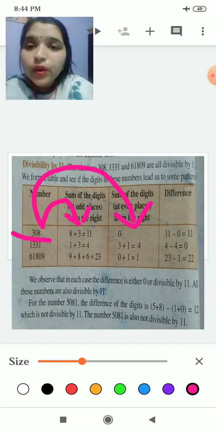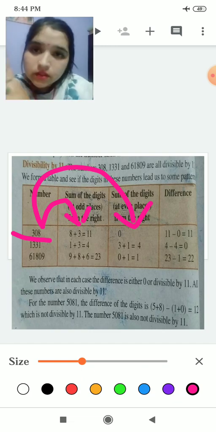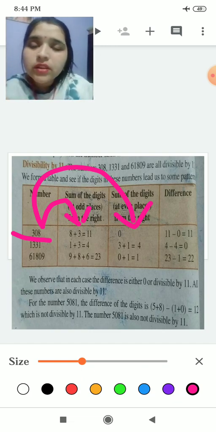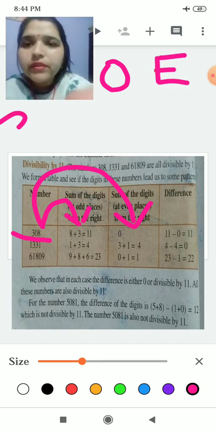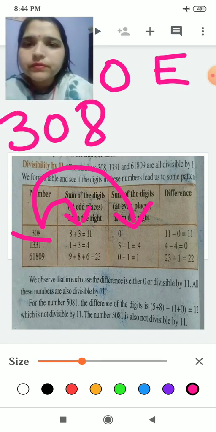See, the ones place will go in the odd place, and another number near the ones place, the tens place, will go in the even place. Like we are having odd and even. Okay, if I am having 308 as a number,